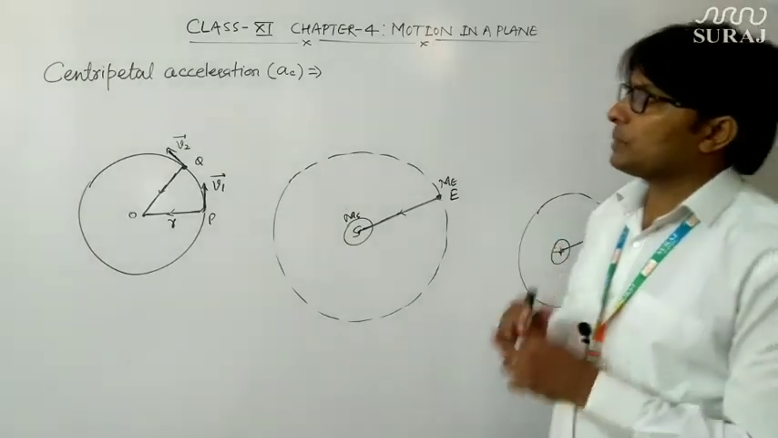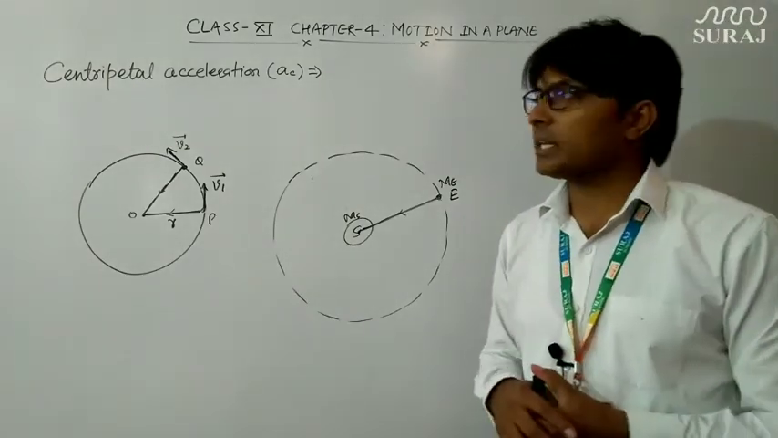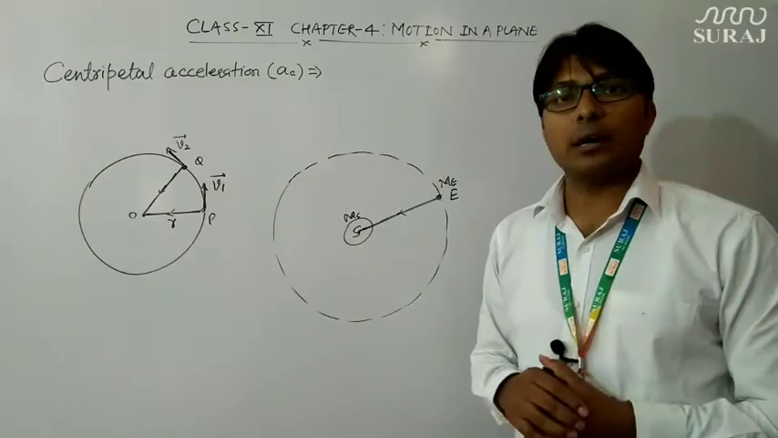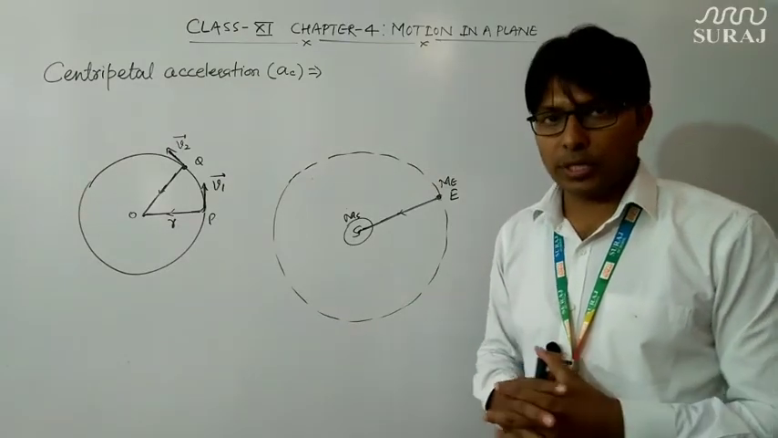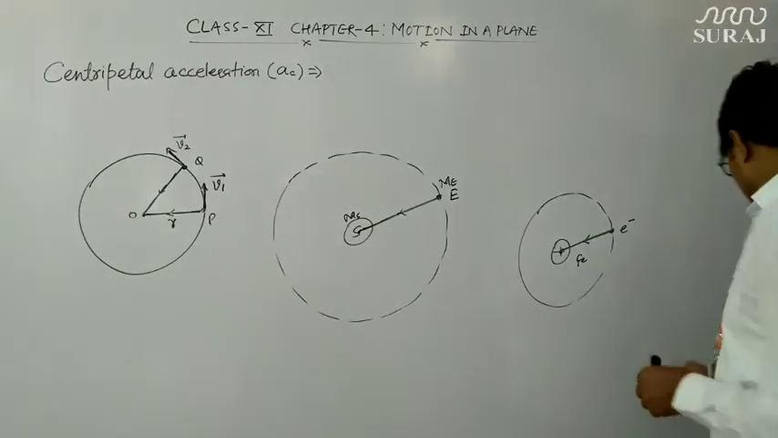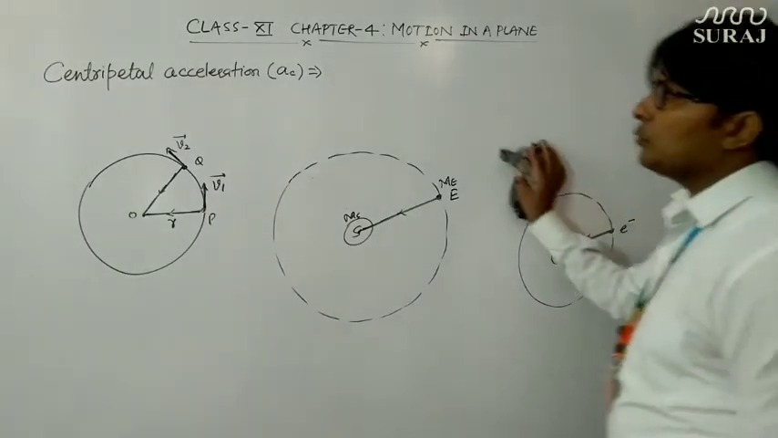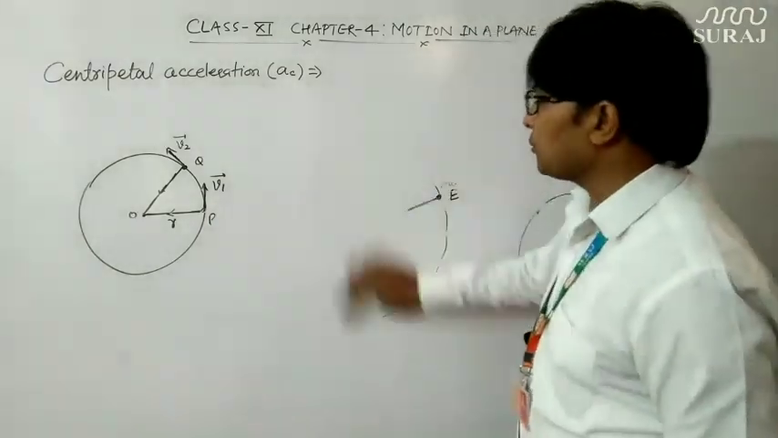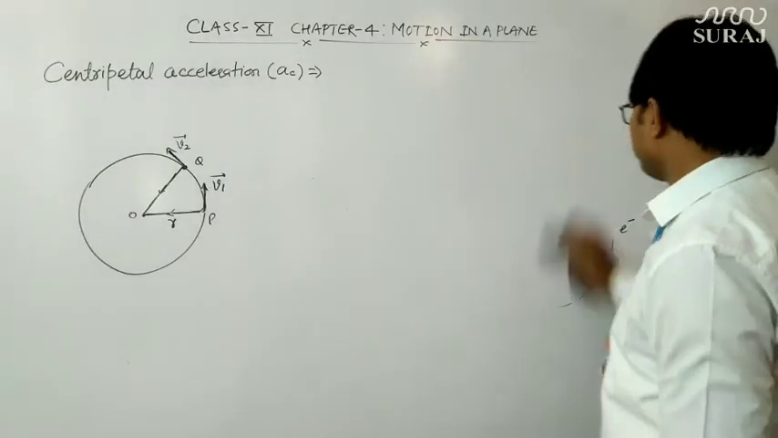So I hope this concept is clear to you, what centripetal acceleration is and how important and unique it is compared to other accelerations. Now let us derive the formula of the centripetal acceleration for uniform circular motion. For this we will use this diagram.